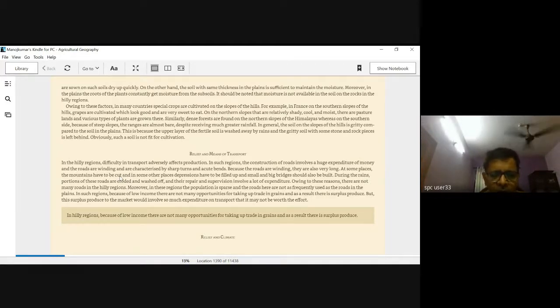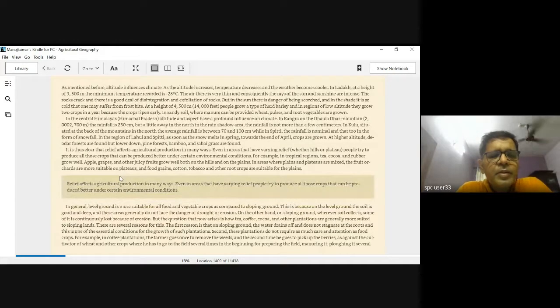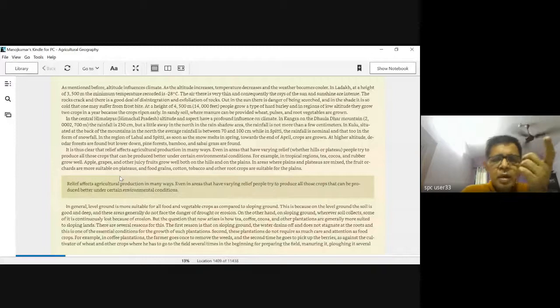So relief and the means of transport become equally important in such regions. Then we come to relief and climate. As far as the relief and climate aspect is concerned, we know that as the height increases, the temperatures decrease and the weather becomes cooler, at heights like Ladakh, etc.